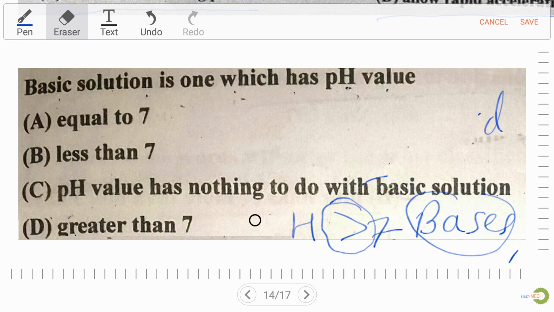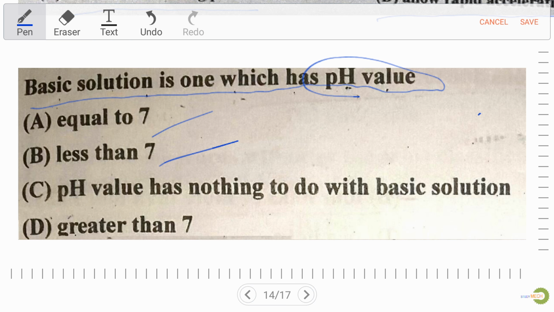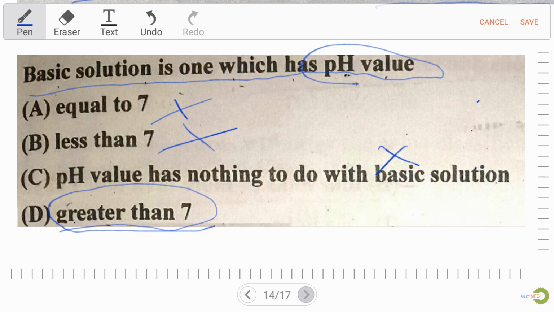Now let's focus on the question again. Base solution is one in which pH value is: option A, equal to 7; option B, less than 7; option C, pH value has nothing to do with a basic solution. So A, B and C are not the right answer. Option D, greater than 7, yes, this is the last option, D is the right answer. Now let's move to the next question.